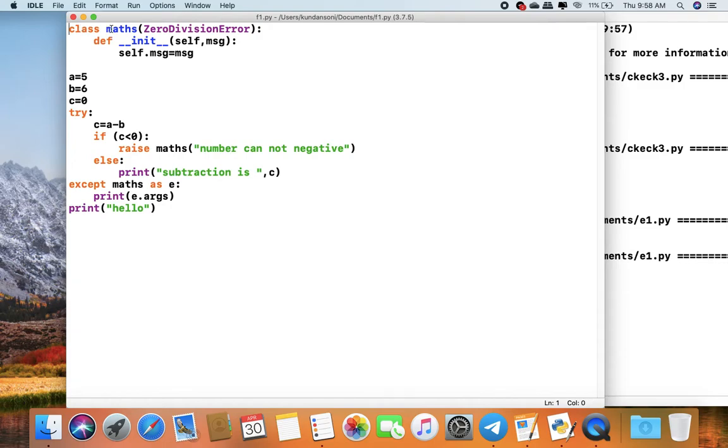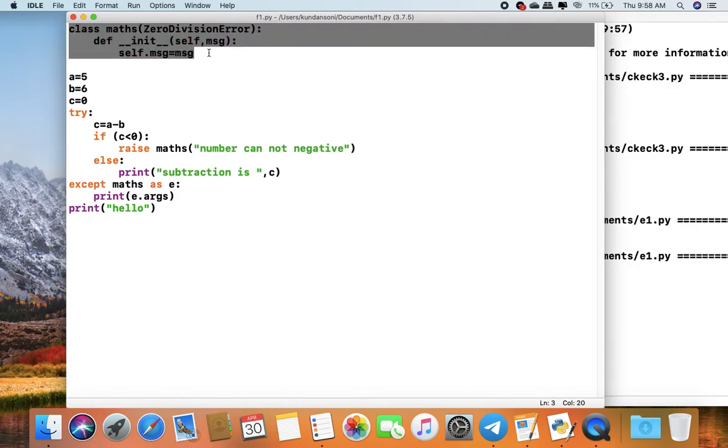So I write class Maths, which is the error we are going to create, and it has a constructor, def __init__ self comma message. So self.message equal to message. So this class is defined, and our exception name is Maths.